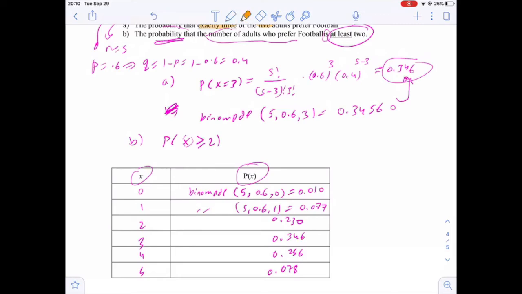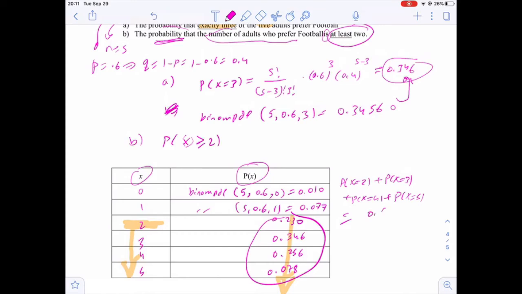Now we are interested in the probability of x greater than or equal to 2. This is x equals 2 or greater, that means from 2 to 5. That means we need to sum those probabilities. So this is probability of x equals 2 plus probability of x equals 3 plus probability of x equals 4 plus probability of x equals 5. And those probabilities, we just add them to get 0.913 if you find the sum of these.